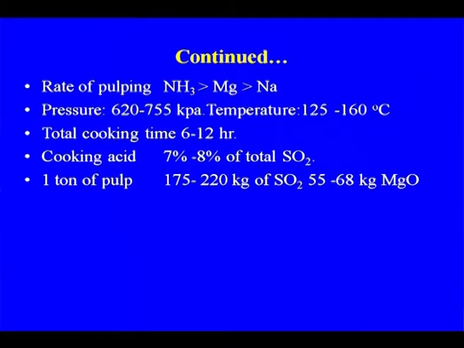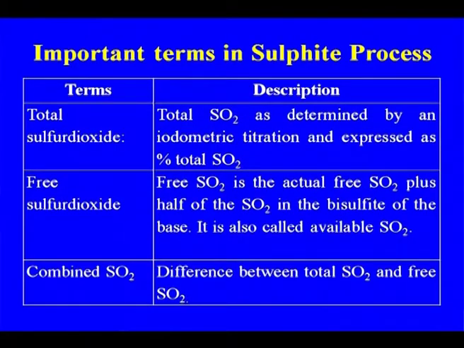These are the cooking conditions, and these are some of the terms very commonly used in sulphite pulping: total sulfur dioxide, free sulfur dioxide, and combined SO2. As in the kraft pulping, here also we use some terms. The total sulfur dioxide is important, and that can be determined by titration.